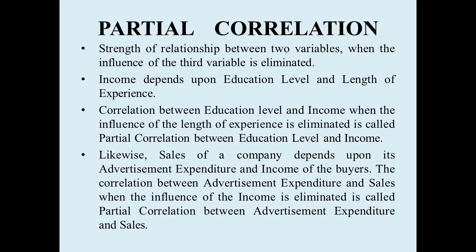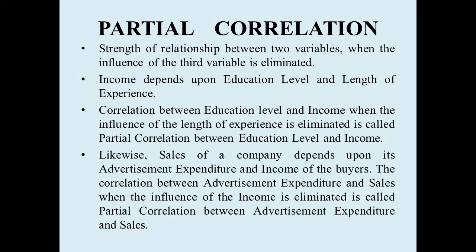So now, earlier we did sales of a company and its advertisement. Suppose income also influences the sales of a company. I want to remove the influence of income on the advertisement expenditure as well as on the sales, and then find the correlation between the advertisement expenditure and sales of the company. This is what we call the partial correlation coefficient between advertisement expenditure and sales of the company.